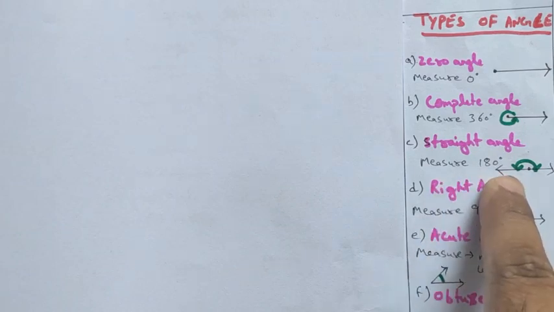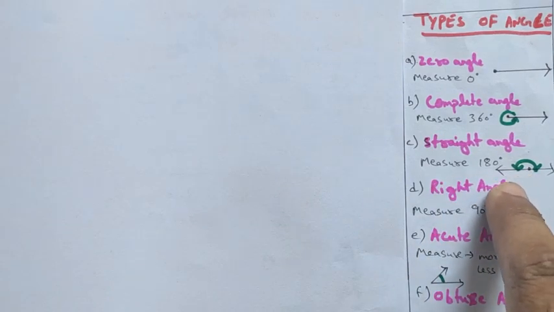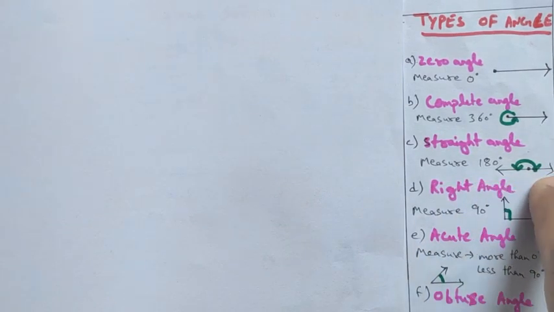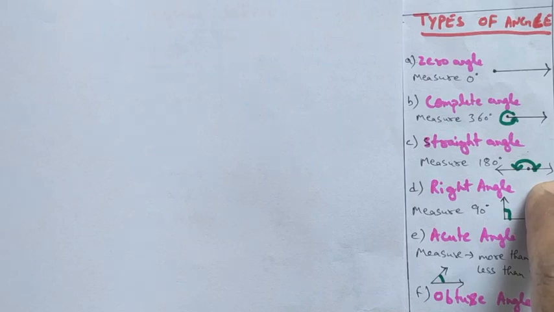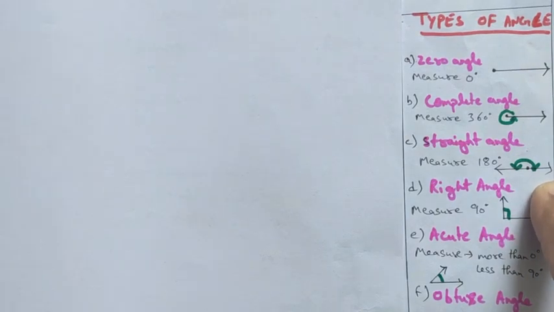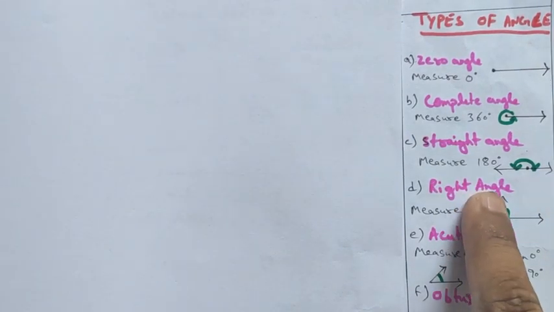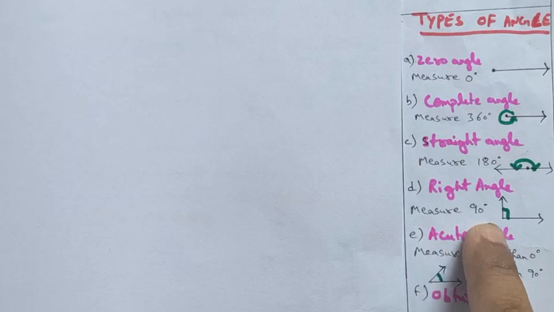A straight angle is an angle which forms a straight line. Okay, so this angle is called a straight angle. The measure of a straight angle is 180 degrees, or we can also say 2 times a right angle. A right angle is the angle whose measurement is 90 degrees.